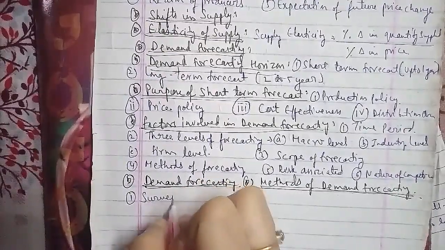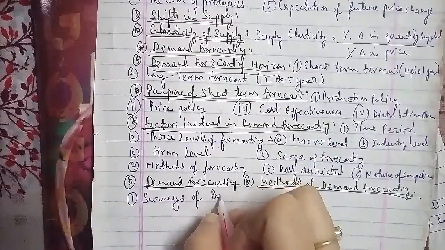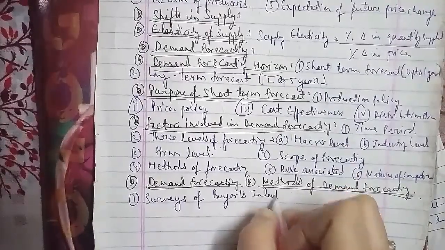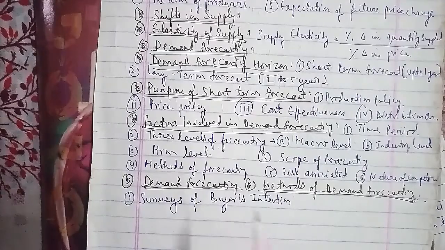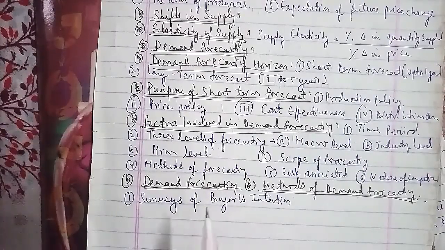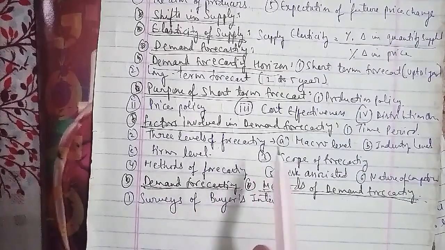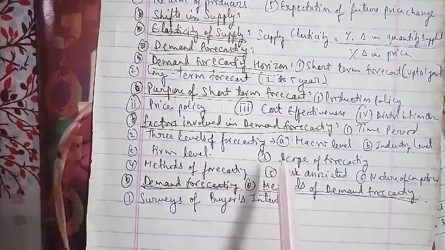Expert opinion, or hunch method. Expert opinion means asking experts in the field to provide estimates, for example dealers, industry analysts, specialist marketing consultants, etc. Now we'll talk about the fourth one.